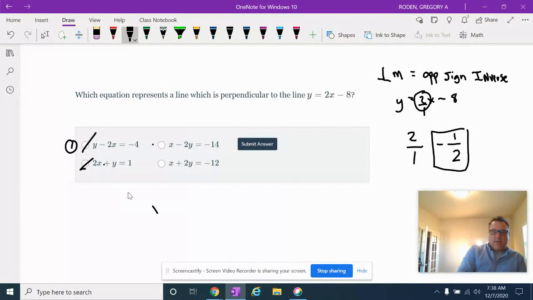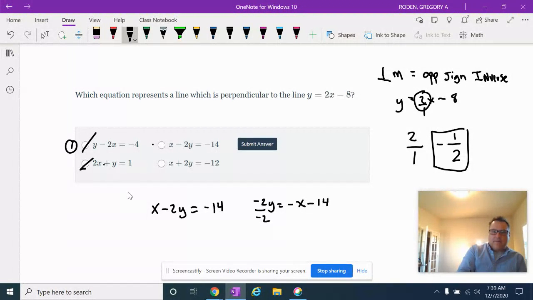Okay, on this one, let's solve this one right here. We have negative x minus 2y equals negative 14. First thing I want to do is subtract x from both sides. When I do that, I get negative 2y equals negative x minus 14.